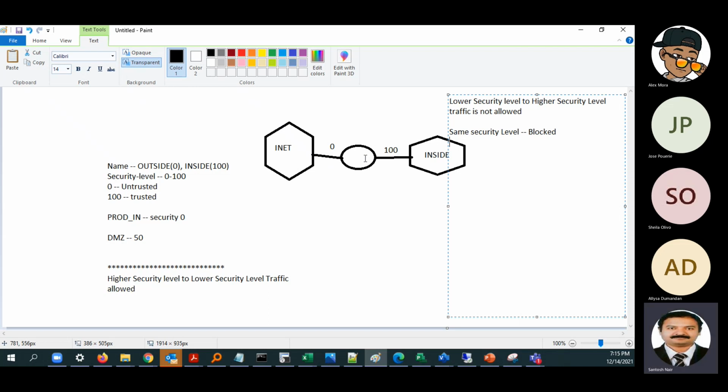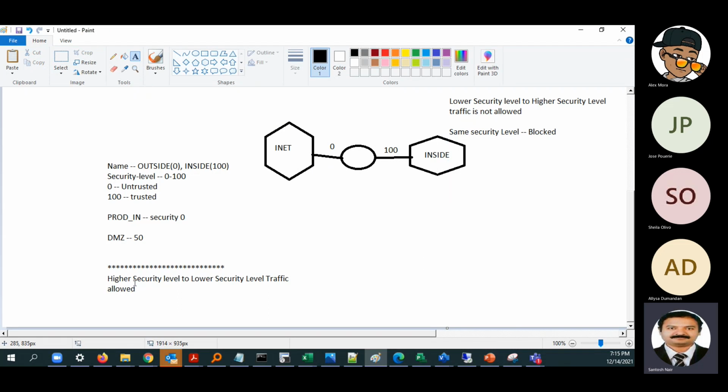SSH, Telnet, SNMP. What is the traffic called? You mean the management traffic? Correct. The management or the control plane traffic. Basically, if there is traffic that is destined to the network device, it can be either management plane or control plane traffic, right? But data plane traffic is the pass-through traffic. And what we are discussing is for the pass-through traffic.